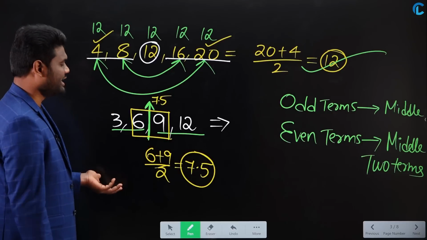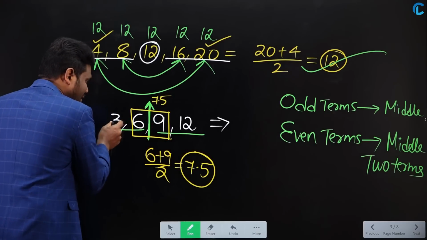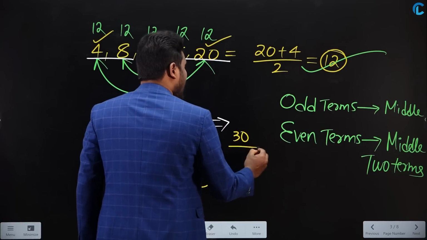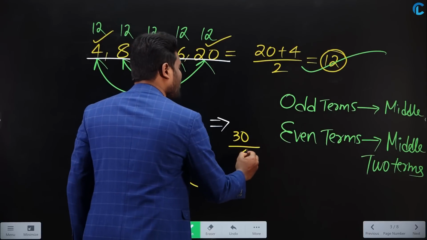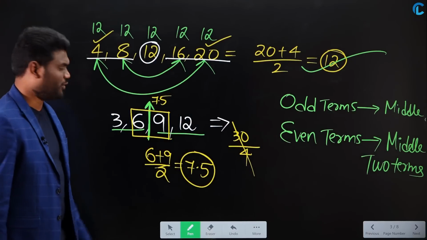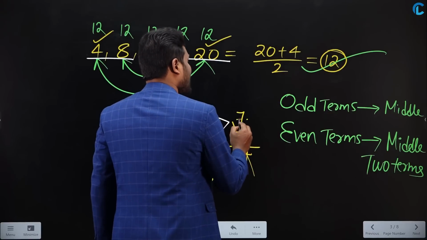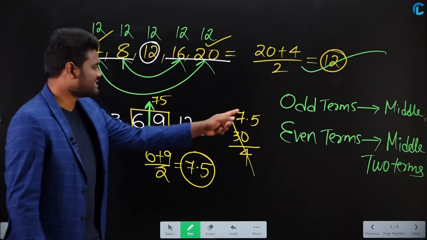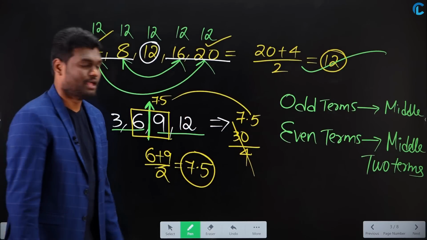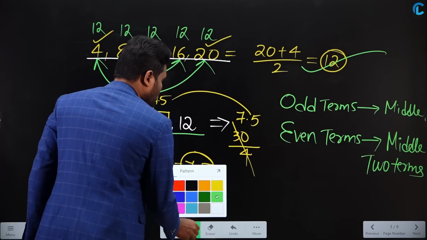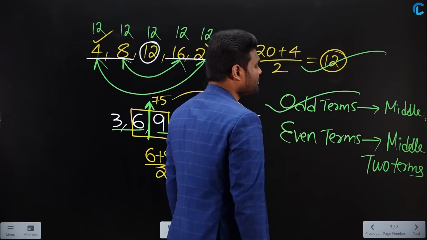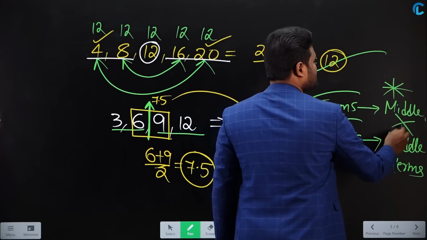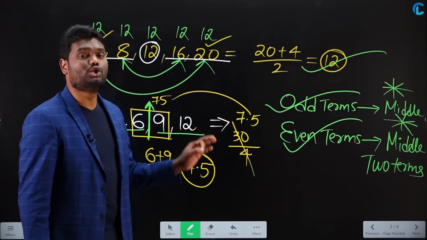If you want, you can calculate it also. What? 9 plus 3 is 12. 12 plus 12 is 24. 24 plus 6 is nothing but 30. How many numbers you have total? 4 numbers. Sum of numbers is 30. Number of numbers is 4. 4 sevens are 28. And you are left with 2 remainder. 2 by 4 is nothing but 0.5. So we can say that average is nothing but 7.5. So what I can conclude is, whenever you are going to have odd number of terms, average is nothing but middle term. If you have even number of terms, average is nothing but average of middle two terms.